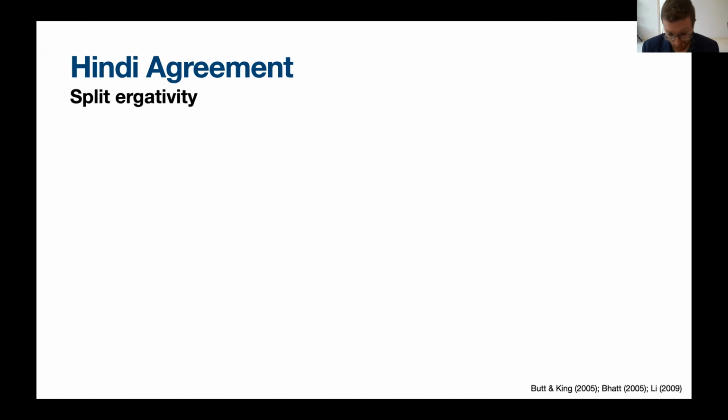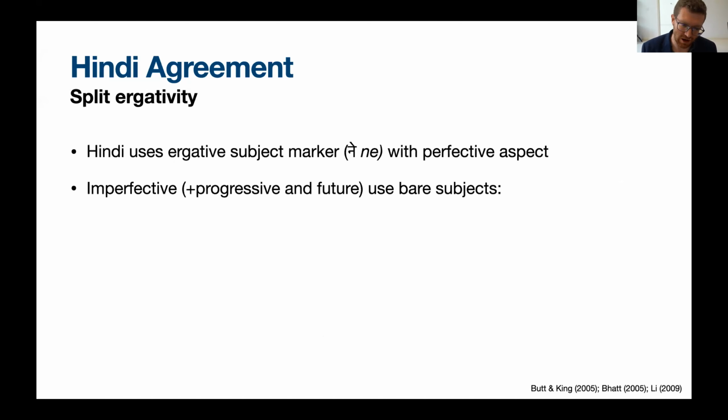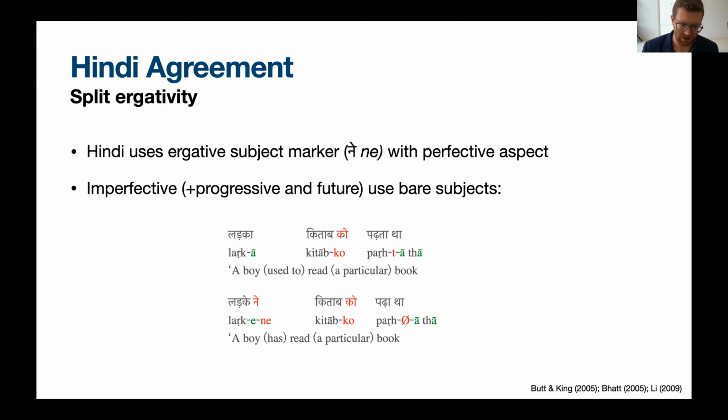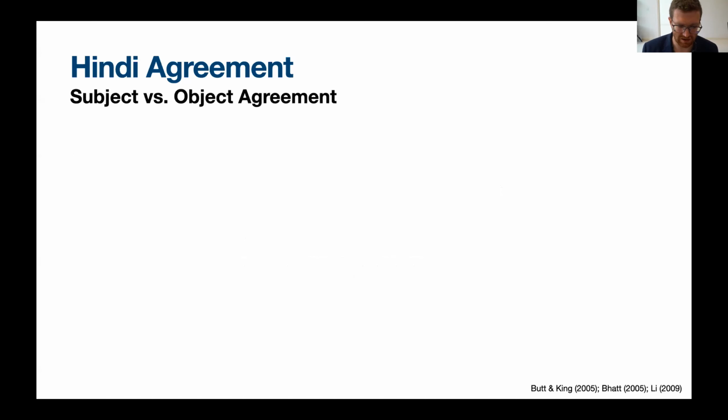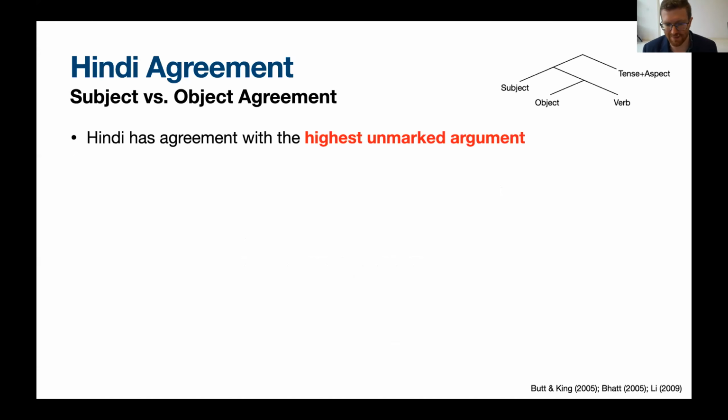The other factor that is orthogonal to this question of the case features on the object is split ergativity. Hindi uses the ergative morpheme ne when the verb is in the perfective aspect, but if it's in a different aspect, if it's imperfective, progressive, or future, then the subject is not marked with ne; it's instead bare. So here we have "ladka kitab ko padhta tha," a boy read a particular book. But if we put this in the perfective, "ladke ne kitab ko padha tha," a boy has read a particular book. So these are, like I said, orthogonal, and we can manipulate both of these things separately. Additionally, Hindi has this phenomenon wherein the verbal complex agrees with the noun phrase that's the highest in the structure but does not have a case marking on it.